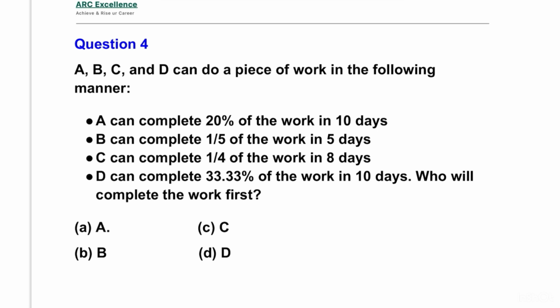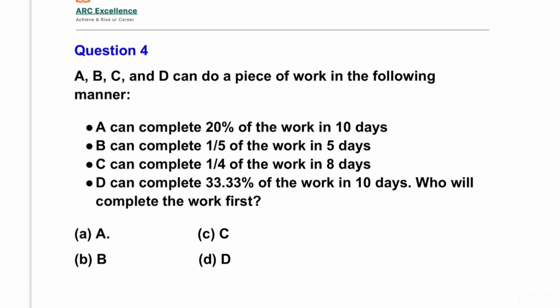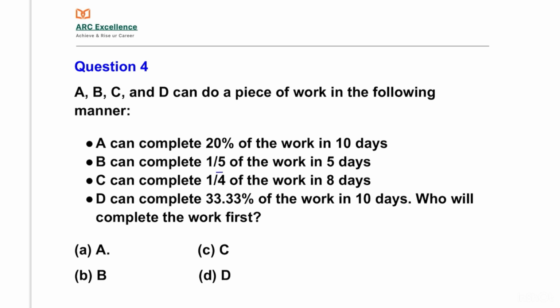A, B, C and D can do a piece of work in the following manner. A can complete 20% of the work in 10 days. B can complete 1/5 of the work in 5 days. C can complete 1/4 of the work in 8 days. D can complete 33.3% of the work in 10 days. Who will complete the work first? We have to find who will complete the work first.